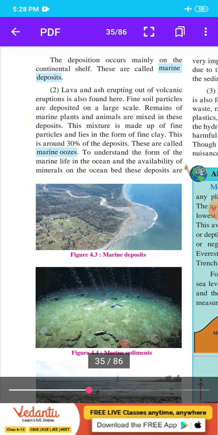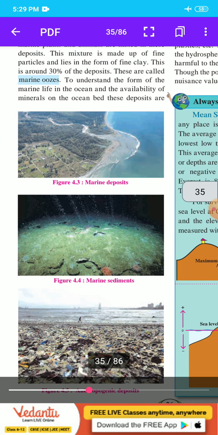To understand the form of the marine life in the ocean and the availability of minerals on the ocean bed, these deposits are very important. Sedimentary rocks are formed due to the depositing of layers over layers of the sediments and the pressure of seawater. Here 4.3 is marine deposit and figure 4.4 is marine sediment.